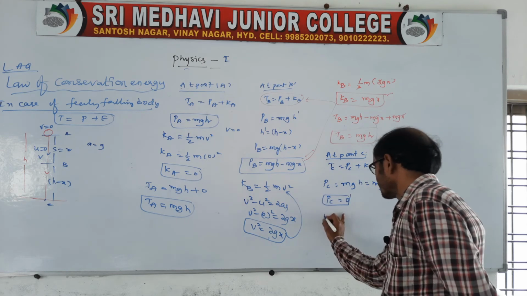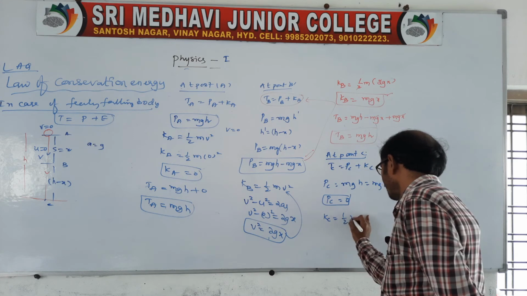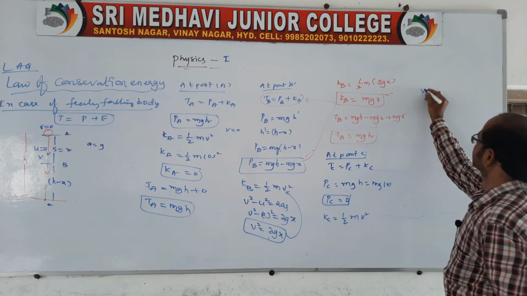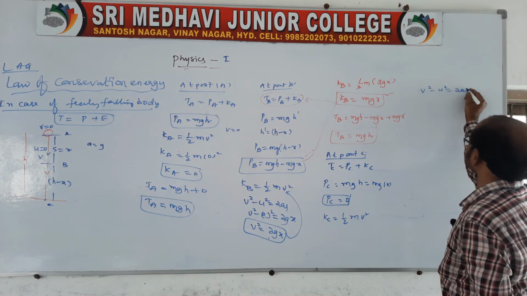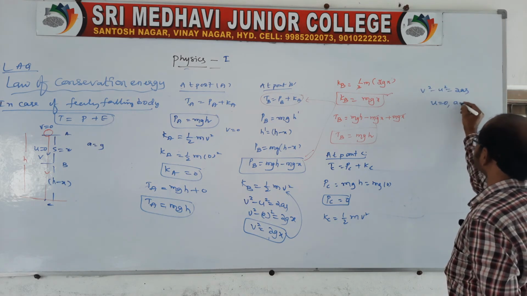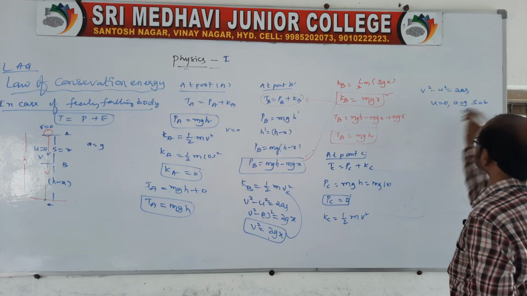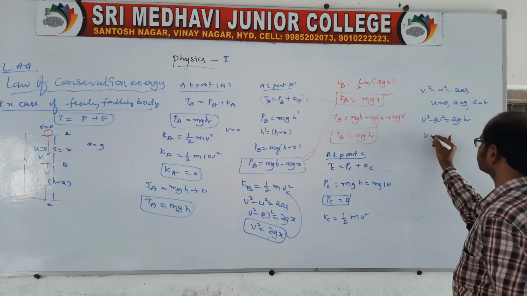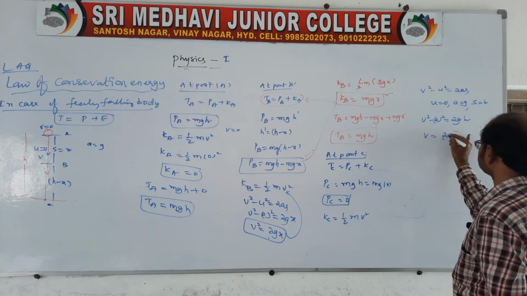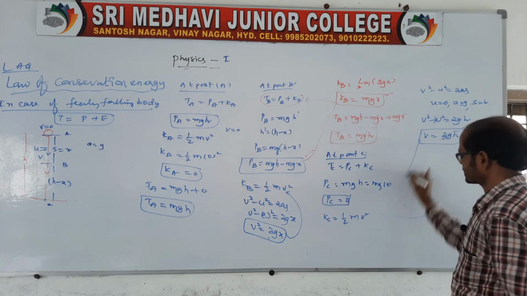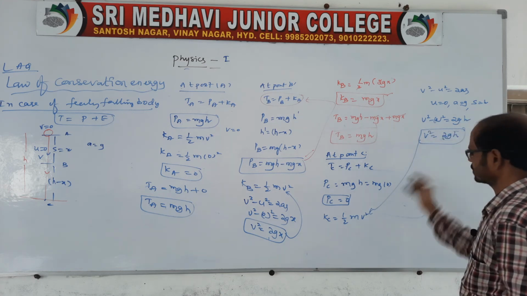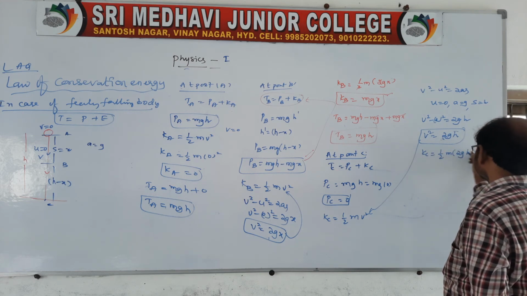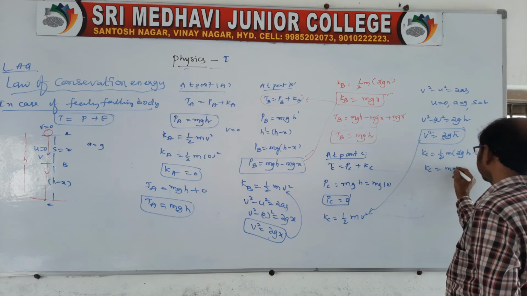Sir, what about kinetic energy? Here KC is equal to 1 by 2 mv square. Again we should get the v, because it is falling with a velocity. We know v square minus u square is equal to 2as, u is equal to 0, a is equal to g, s is equal to h. V square minus 0 square is equal to 2gh, so v square is 2gh. Just replace this v square. So KC is equal to 1 by 2 m into 2gh. So 2 cancel, KC is equal to mgh.